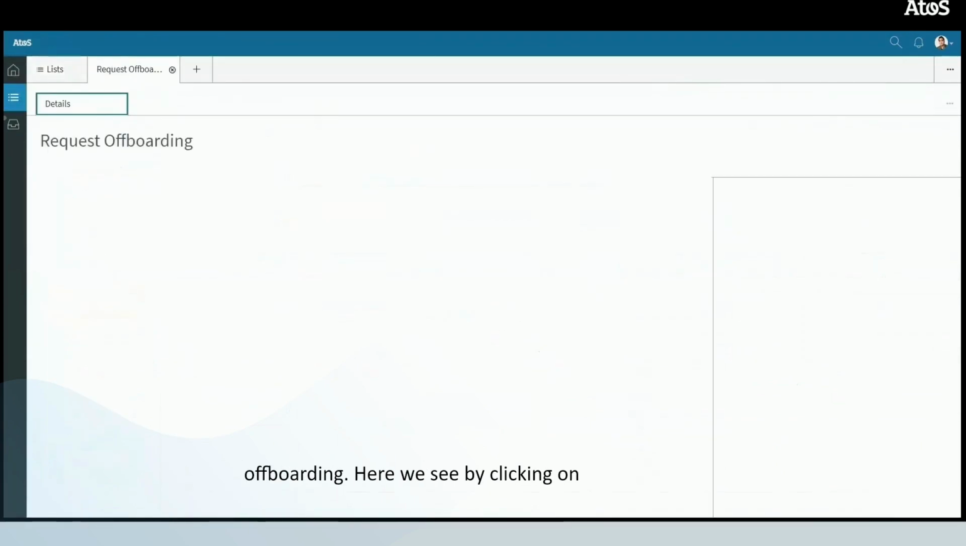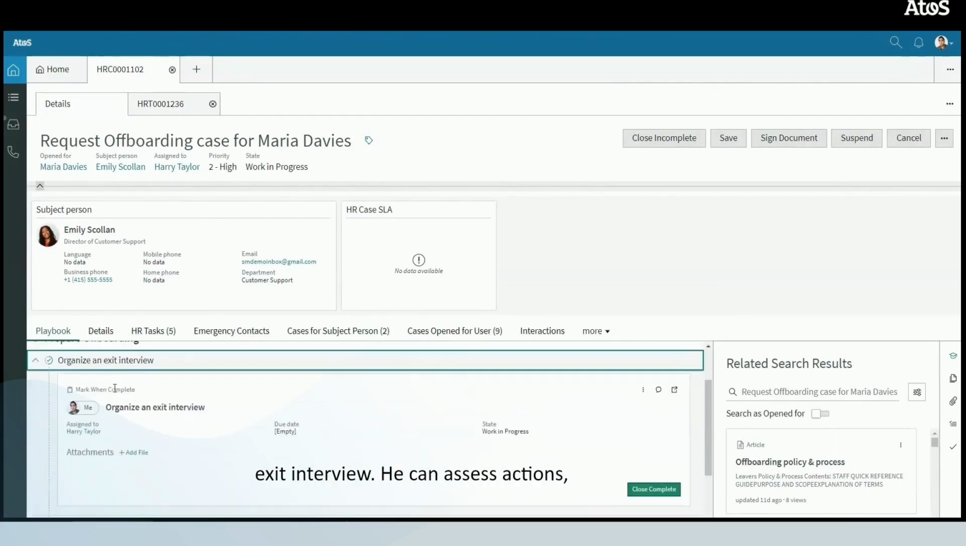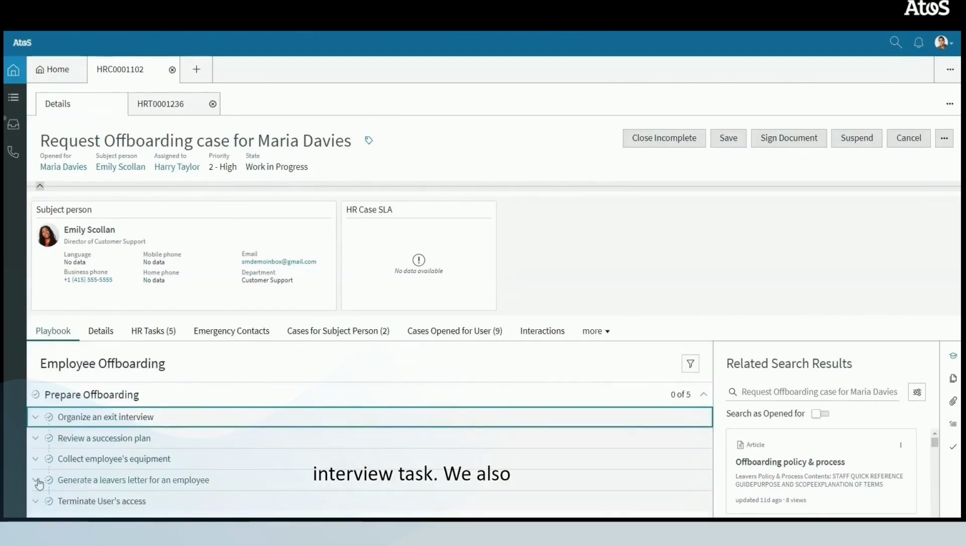Here we see by clicking on the case the subject person is Emily and we see a number of tabs across the top. The playbook shows the tasks that are assigned for this particular case, and we can see that Harry needs to organise an exit interview. He can assess actions, add notes and comments, and open the exit interview task.